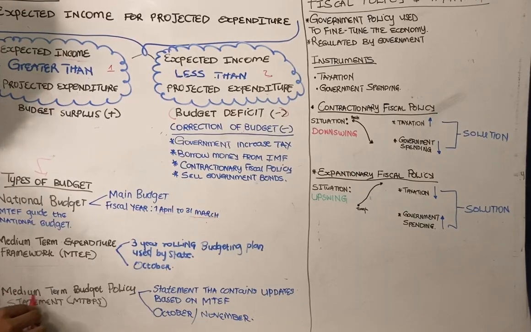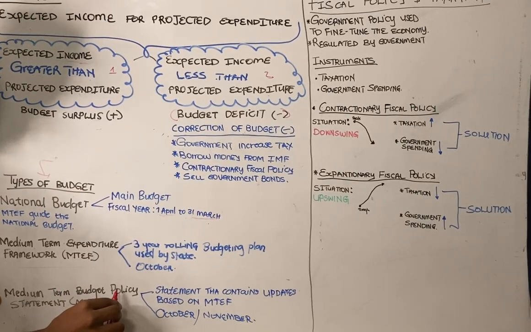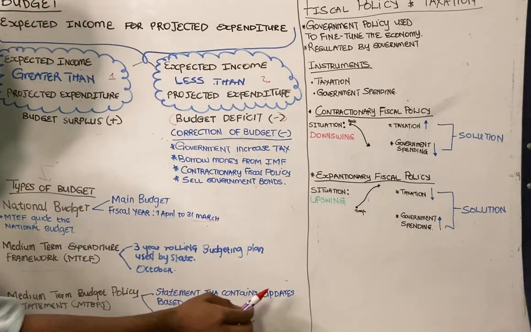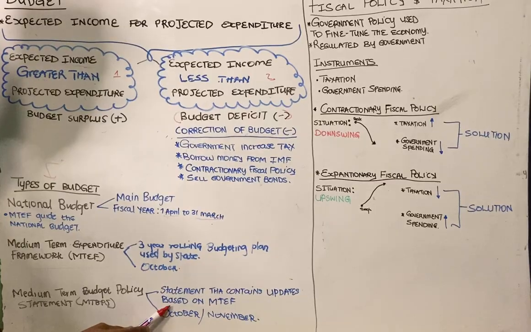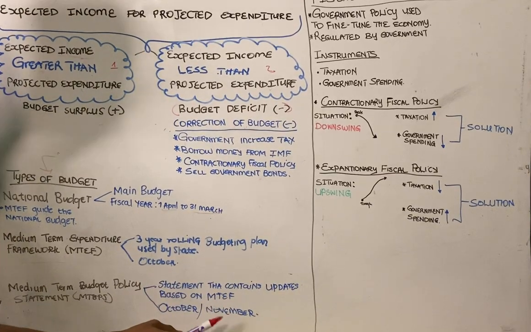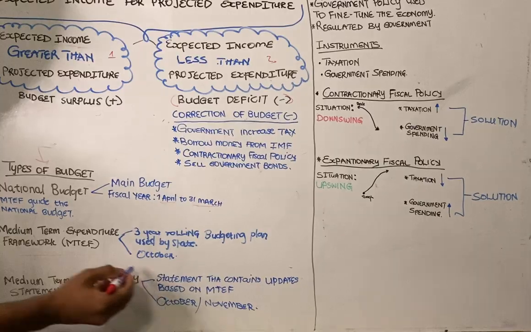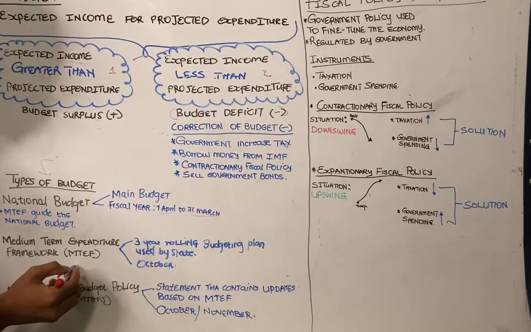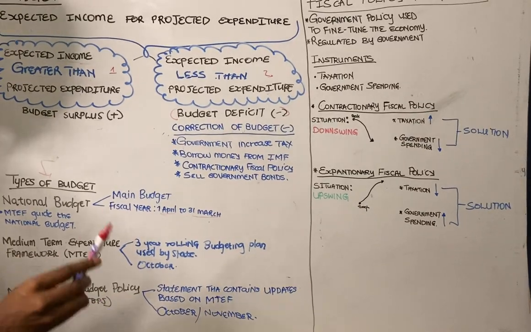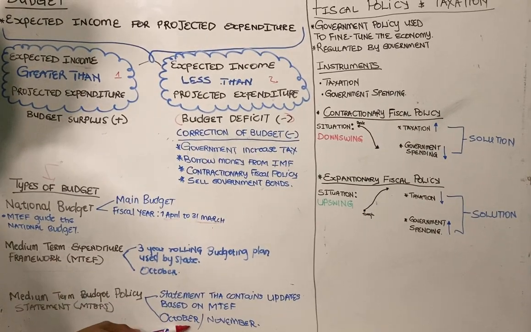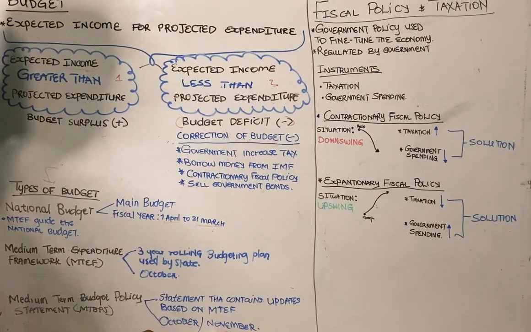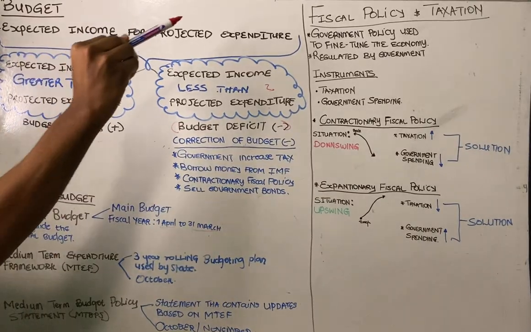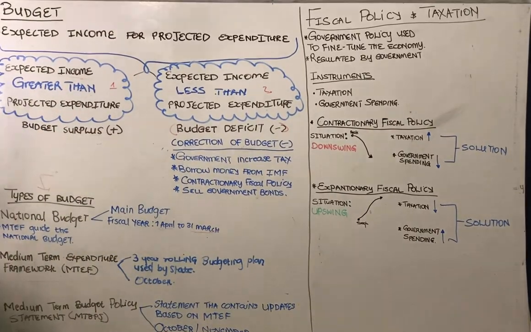So what is a medium-term budget policy statement? MTBPS. This is a statement that contains updates and revisions based on the MTEF. It is a statement that contains the second budget, which is called the medium-term expenditure framework. It is normally announced during October or November. This is what you need to know when it comes to the types of budget. So let's move straight to fiscal policy and taxation.